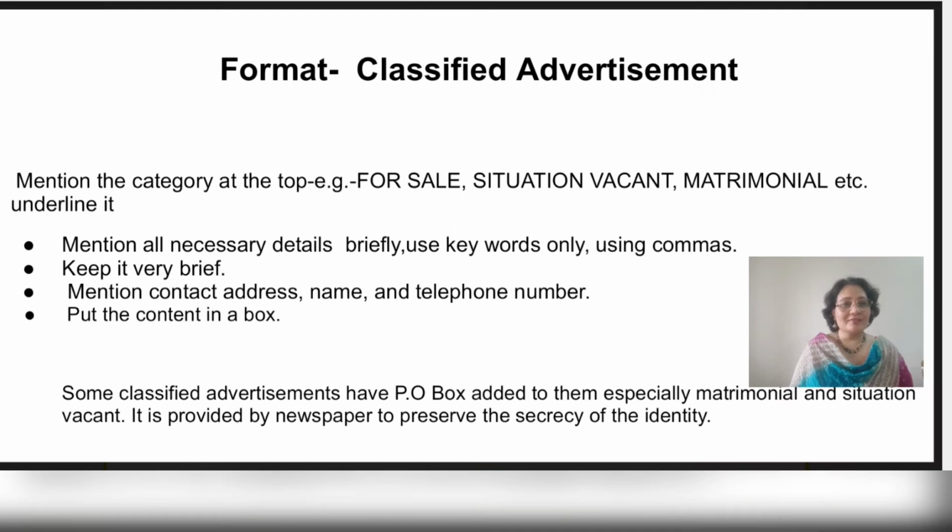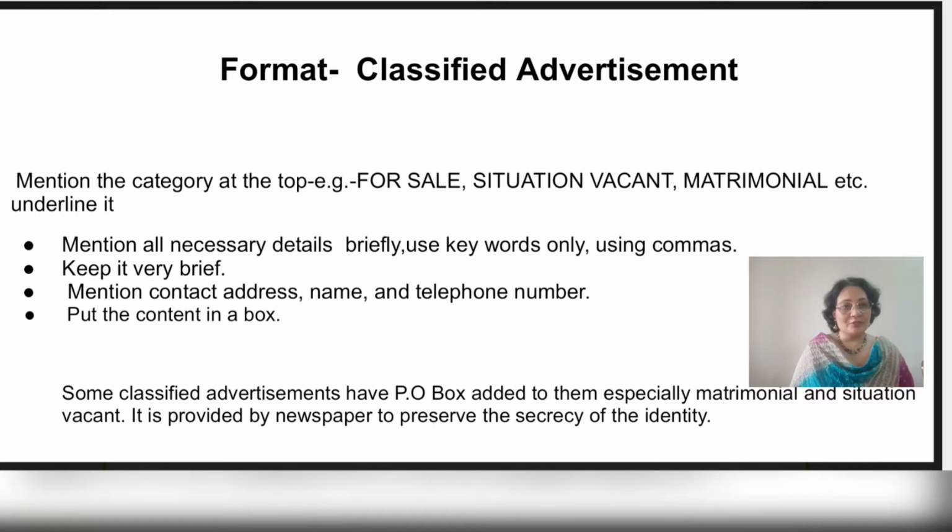The format of the classified advertisement is as follows. We mention the category, for example, for sale, situation vacant, matrimonial, etc. on the top and underline it. Then we mention all the necessary details very briefly, that is, we use only keywords and they can be separated using commas. Keep it very brief since each and every word is paid for. We mention the contact address and telephone number.